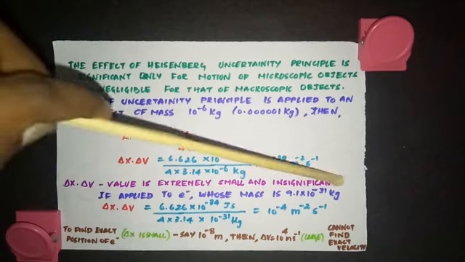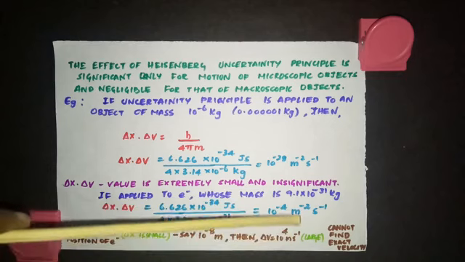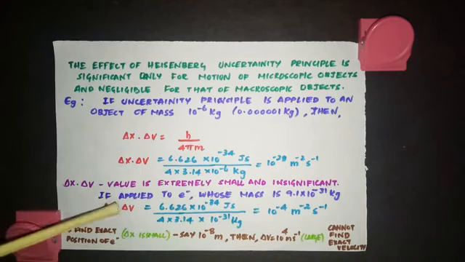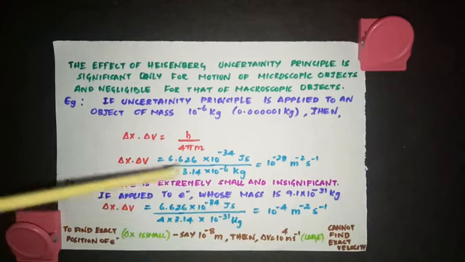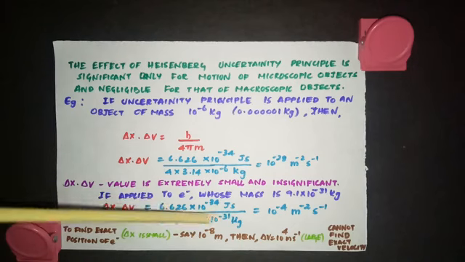Same way, if you apply this Heisenberg uncertainty principle to an electron whose mass is 9.1 into 10 to the power minus 31 kg, you are getting a value of 10 power minus 4 meter inverse square second inverse. Now this value is a small value. So now it becomes significant. So that's why we said the effect of Heisenberg uncertainty principle is significant only for motion of microscopic particles and not for macroscopic objects.